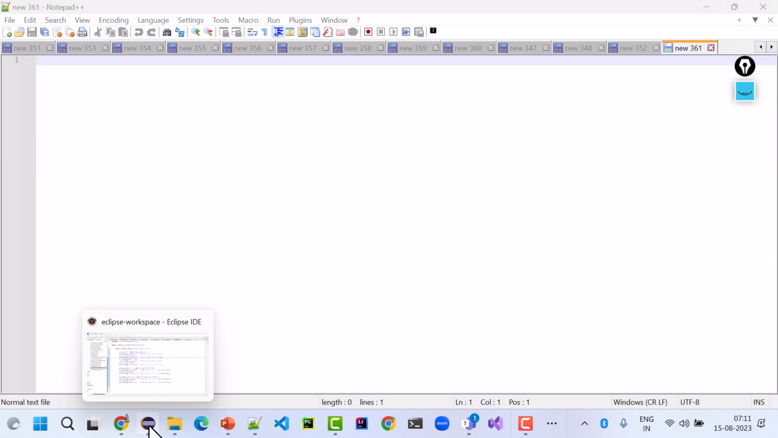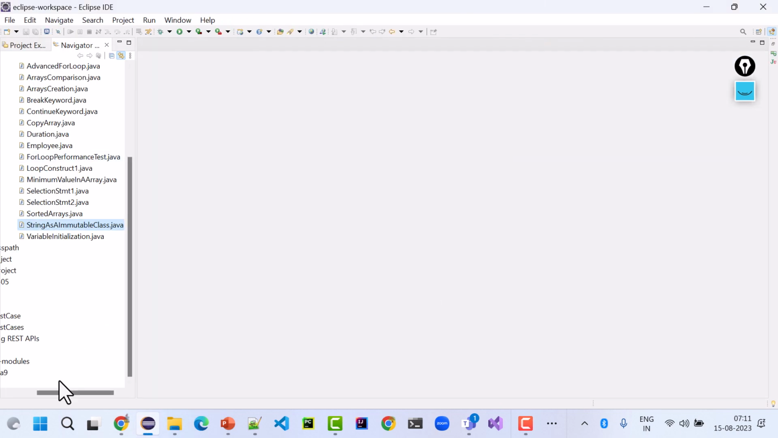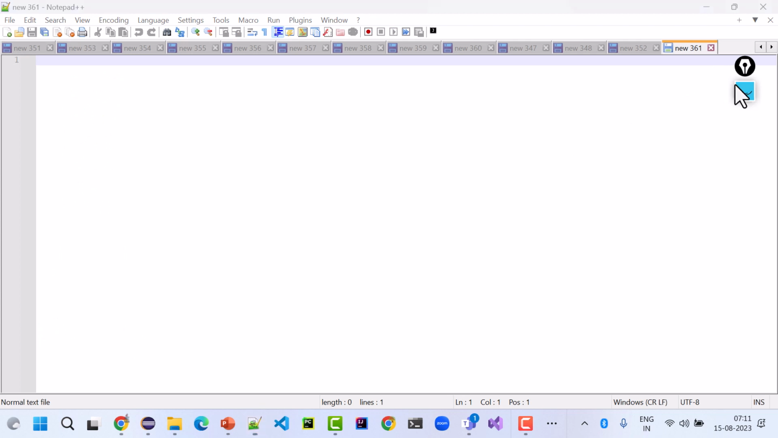See, then comes this IDE. This is called an IDE, Integrated Development Environment, right?